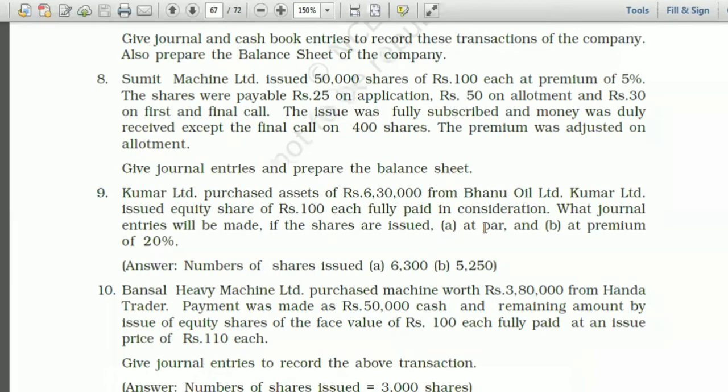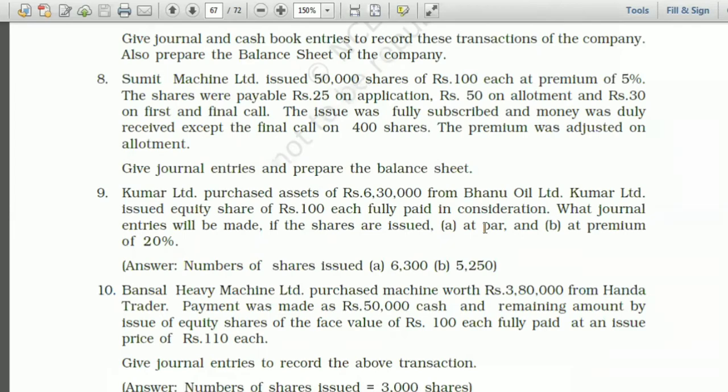The second entry, in that point A, will be for shares issued at par. That means the share face value is 100 rupees. First of all, we find the number of shares issued: purchase consideration divided by issue price, that means 6,30,000 divided by 100. 6,300 shares will come.